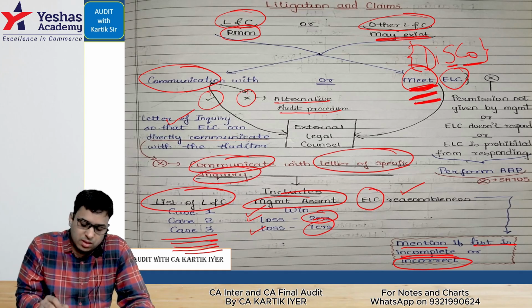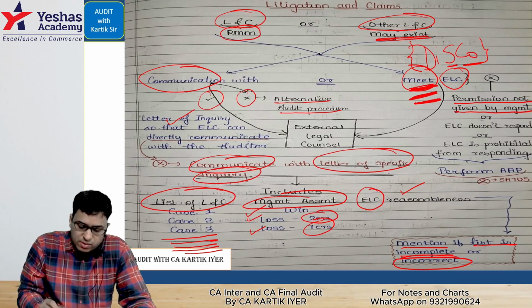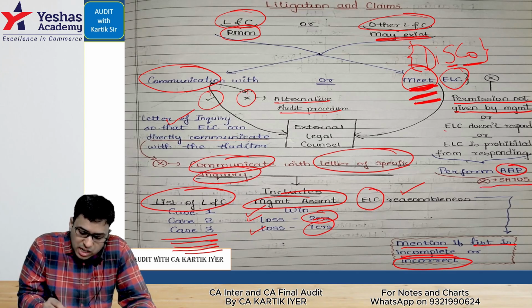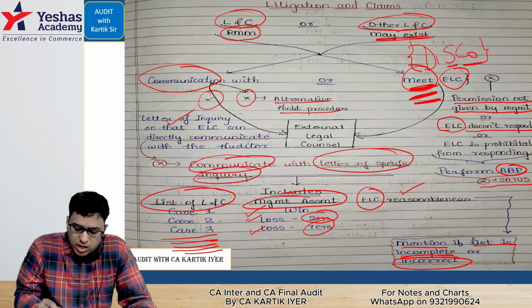Suppose permission is not given by the management to meet the external legal counsel, in that case, I'm stuck. I will do alternative audit procedures. If that also fails, I'll report as per 705. If we send the email or we go to meet the external legal counsel, but they don't respond, they are not willing to communicate with us or meet us, in that case, what we can do, we can do alternate audit procedures, then report as per 705.